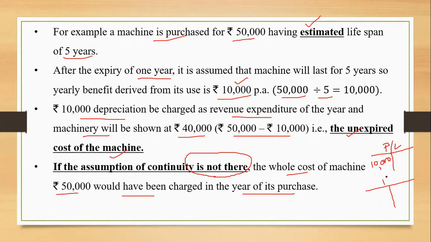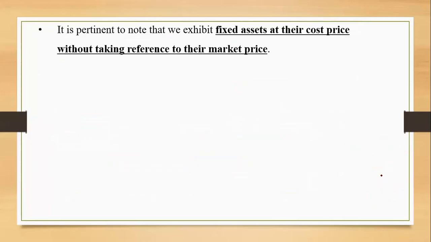And in the second case, if we don't make this assumption of continuity, in that case, I will have to charge 50,000 in the year of its purchase. The full expense is shown in one year, then nothing in the remaining years, but still the asset is there with us. So just think of charging 10,000 as an expenditure or charging 50,000 as an expenditure, which is a better situation for you in the initial years. So it is always the first one, wherein we have this assumption, the total cost of the asset is spread over the useful life, right?